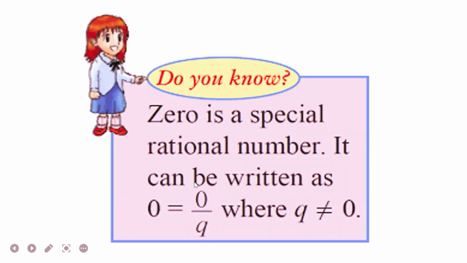It can be written as 0 upon any integer, like 0 upon 5, 0 upon 3, 0 upon -3. So 0 is a special rational number. It's not that 0 is not a rational number. We can write it with any integer except 0 in the denominator.